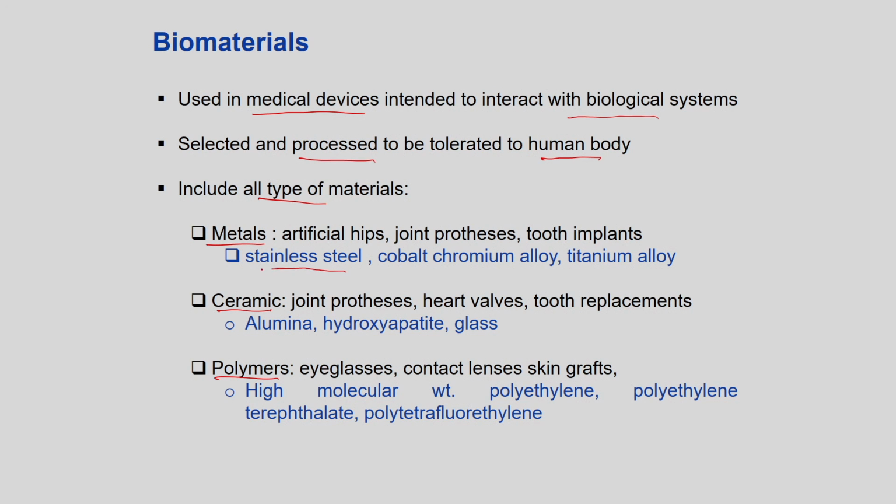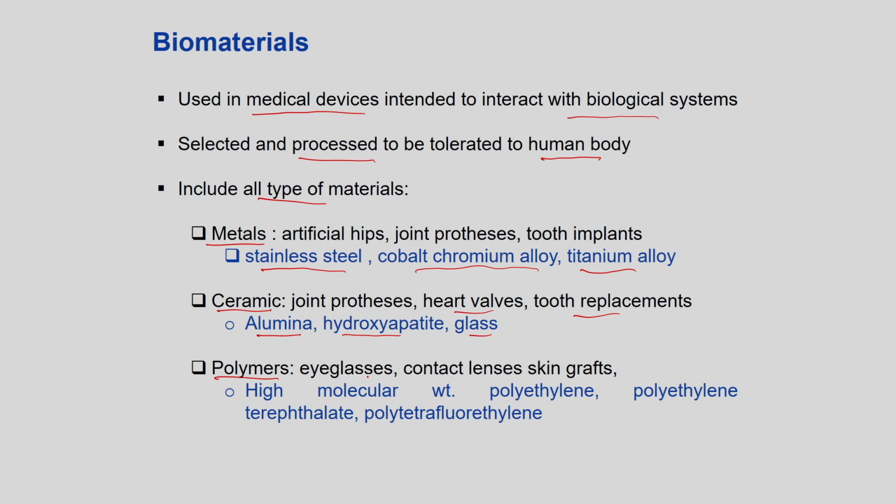Like stainless steel, when you get a fracture in your leg, you get a stainless steel support, or sometimes it is made of cobalt chromium alloy for artificial hips, joints, tooth implants, or titanium alloy. Ceramics are also used in joint prostheses, heart valves, tooth replacement. Types are alumina, hydroxyapatite, glass.